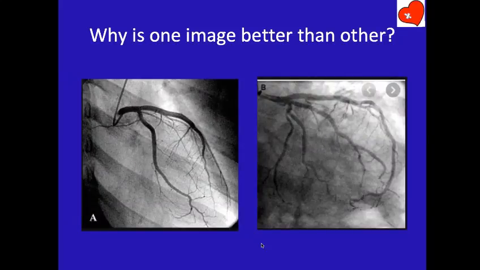Another example. Again, LAD in RAO view. Two angiograms, both LAD in RAO view. Now compare this view. Beautiful. Every detail is seen, and another patient of similar build, also seen, but this, I'm not talking of the relatively grey appearance. That is not what I am talking about. Can you see this vessel is hazy? Here the branches are crystal clear. Margins are easy to measure. These margins are not clear. Okay. So why is one image better than the other?